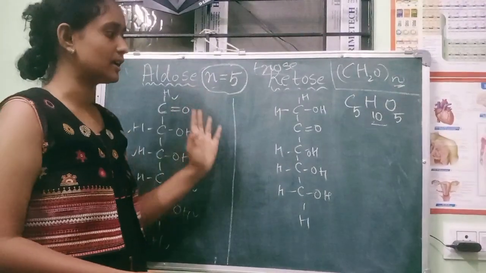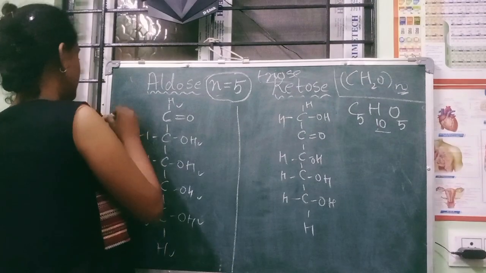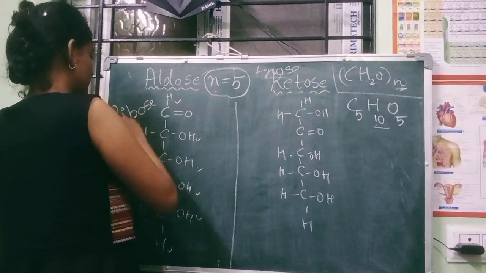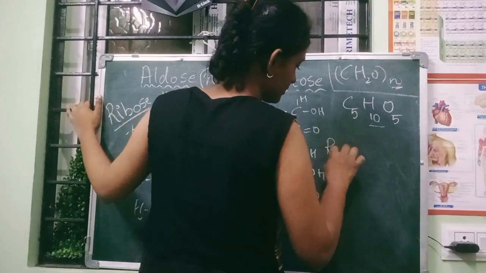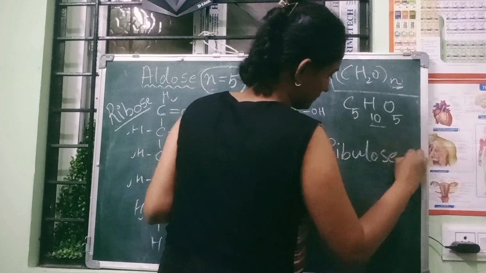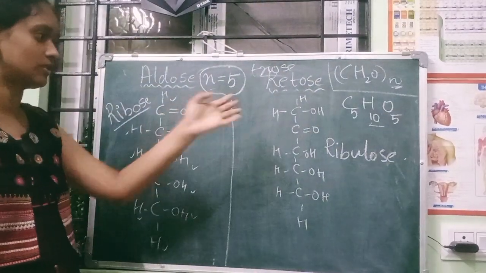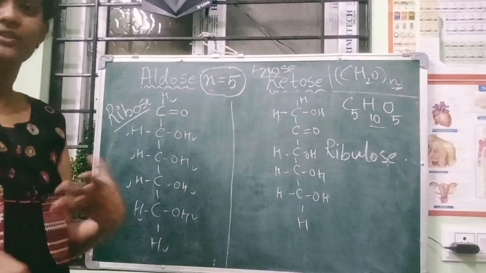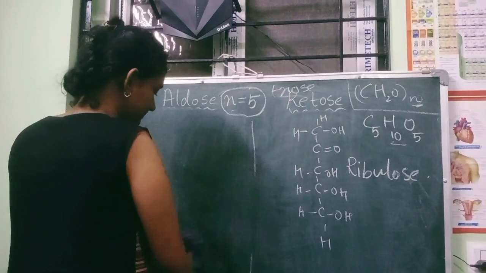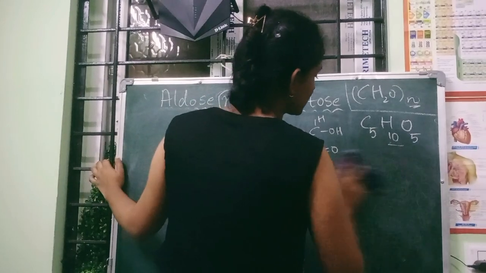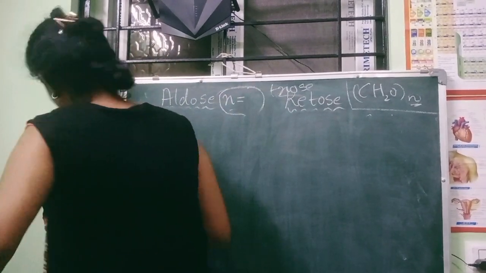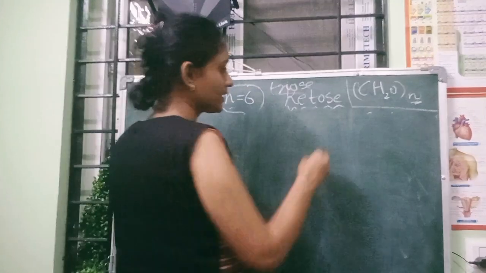And the names are ribose and ribulose. The name is ribose, and here ribulose. Okay, so this is known as ribose, this is known as ribulose. That's it. And then the sixth carbon, which is very important. We have been studying that since the 6th or 7th class. What is that? Guess. n is equal to 6.